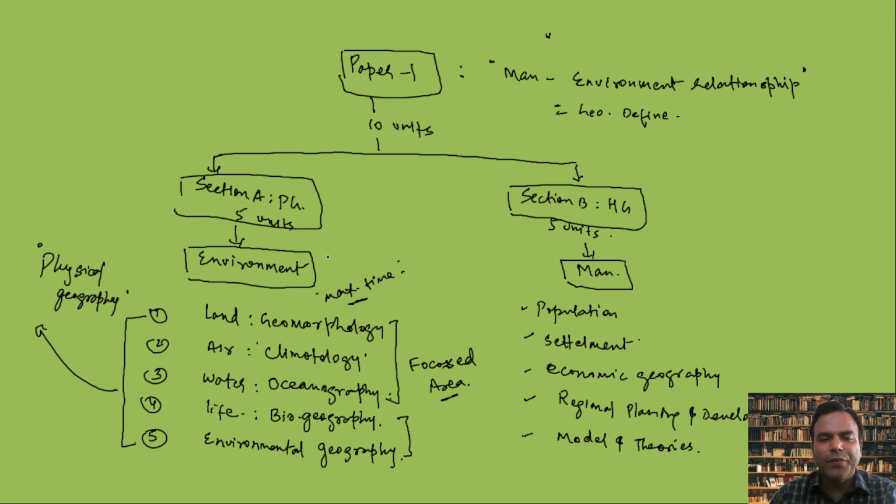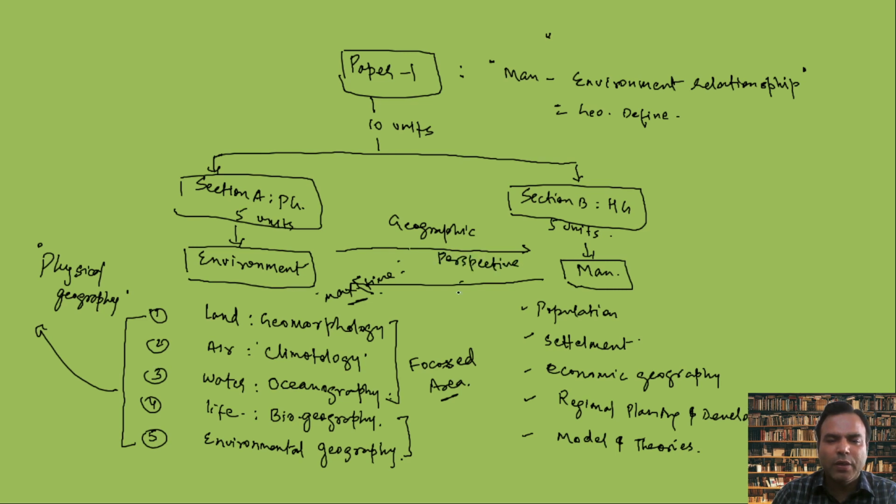Now human geography is connected to physical geography, or physical geography is connected to human geography. What is the connection? The geographical perspective is that connection. The connection is nothing but the geographic perspective. Perspective means geographical thoughts.